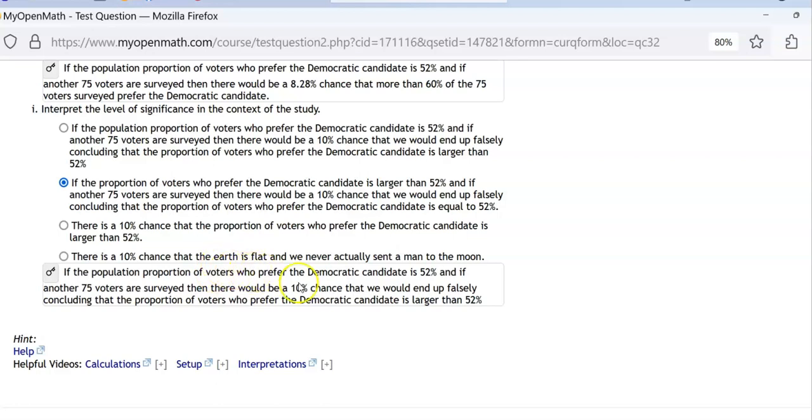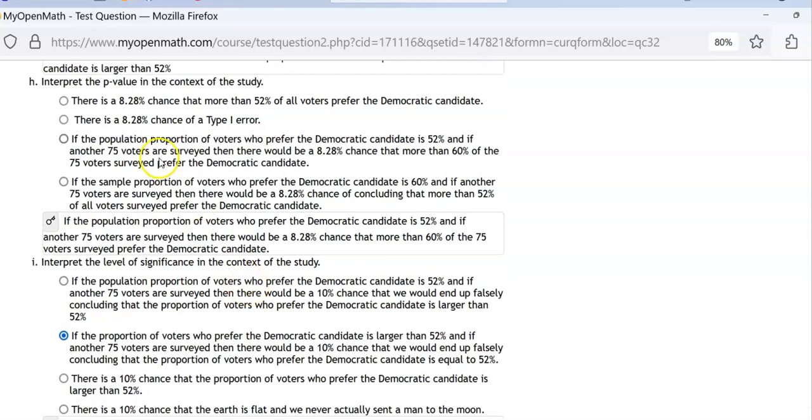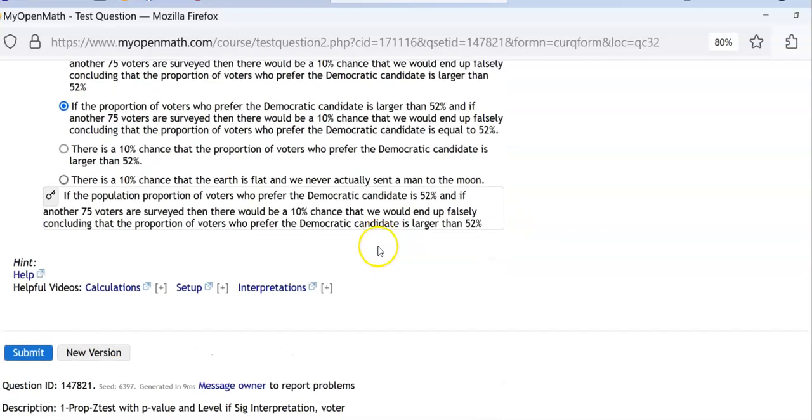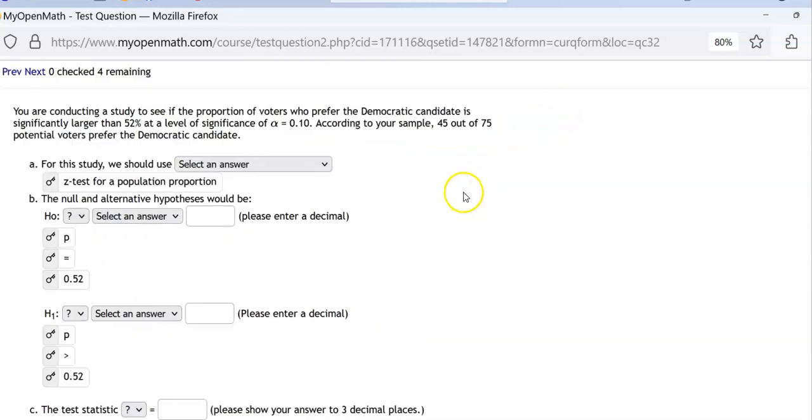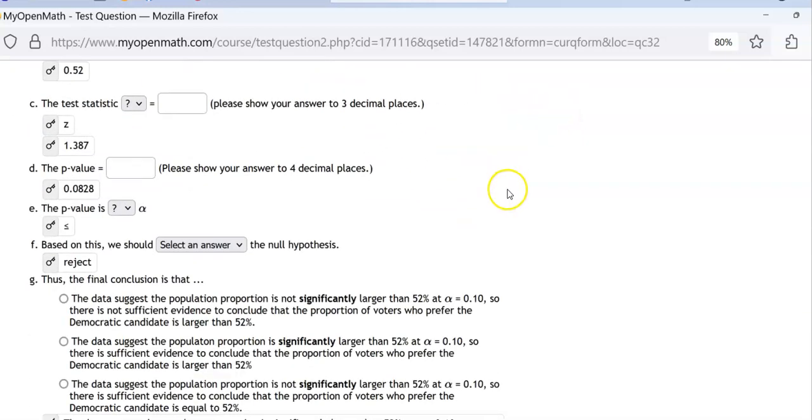And actually, we don't even need to refer to the spreadsheet at all on this one. In other words, you could jump to part I and not do any part of the problem and get it right. You have to get this value and this value for part H from the spreadsheet. But for part I, all you need is the information in the original paragraph, which is right here. All you need is everything up here.